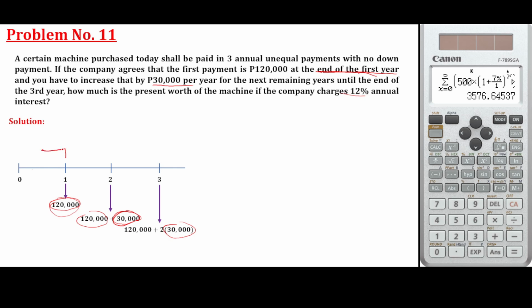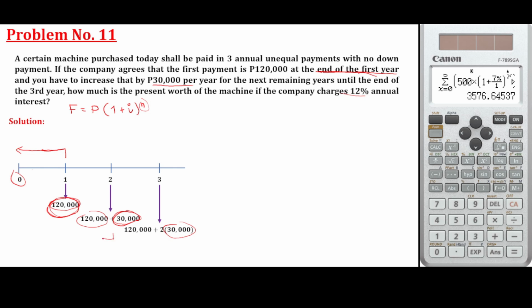Just set this as the future amount, then move it to the present time. Then just use the formula for compound interest, P times (1 plus i) raised to n. Again, i is the interest rate divided by m, and n is the number of years, or m times t. If that is annual, that is just the number of years. So that's all we are going to do.